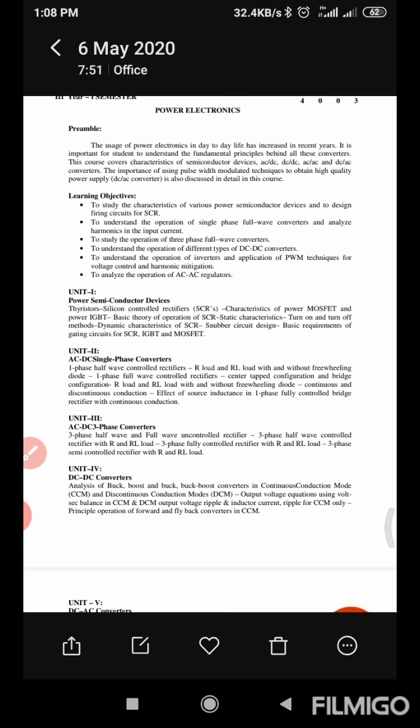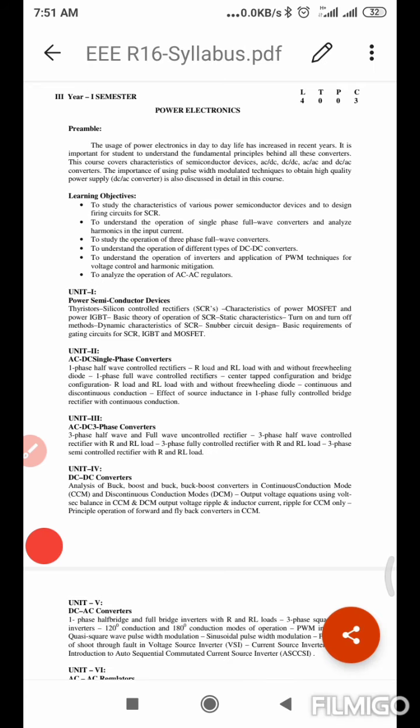In this subject we have a total of 6 units. In that, the first one is power semiconductor devices. So in this unit 1 we are going to study all the basics of the semiconductor devices. The semiconductor devices we are going to study are SCRs, that means silicon controlled rectifiers, and MOSFETs, IGBTs.